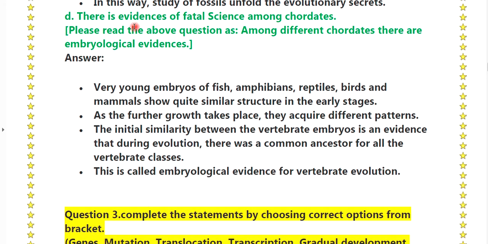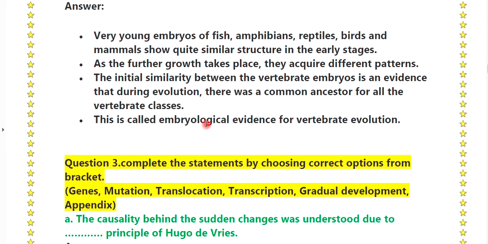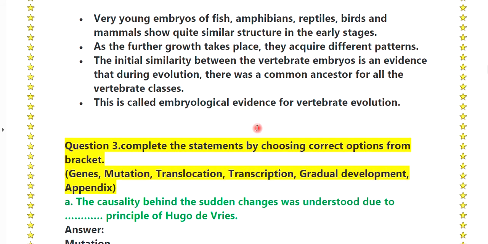D. There is evidence of embryological similarity among the chordates. Answer: very young embryos of fish, amphibians, reptiles, birds and mammals show quite similar structure in the early stages. As further growth takes place, they acquire different patterns. The initial similarity between vertebrate embryos is evidence that during evolution there was a common ancestor for all the vertebrate classes. This is called embryological evidence for vertebrate evolution.